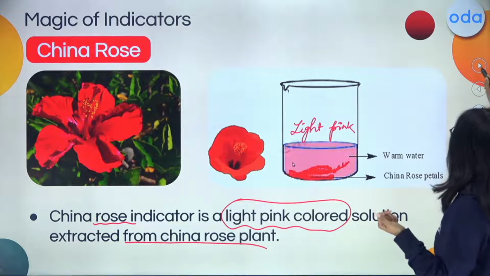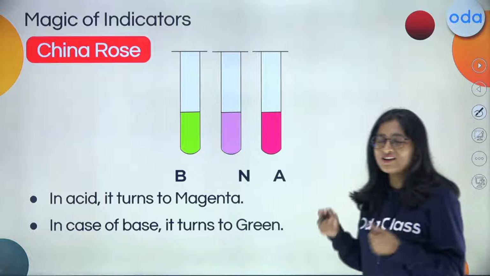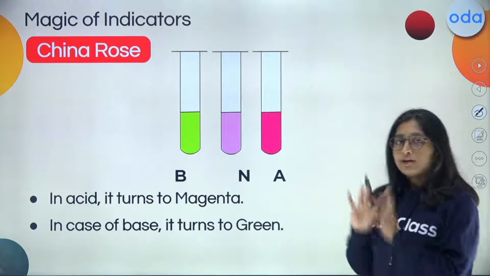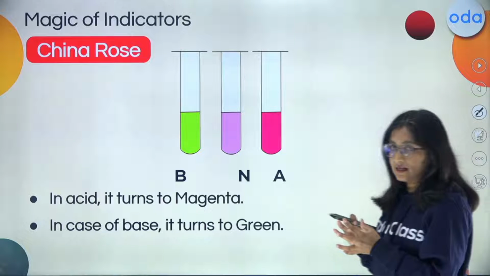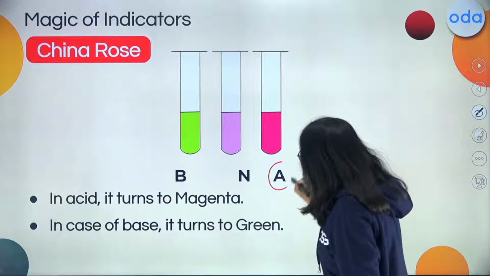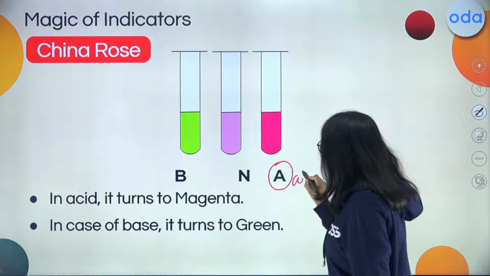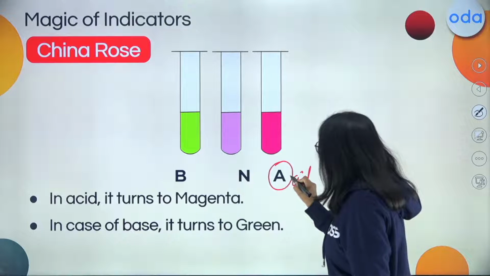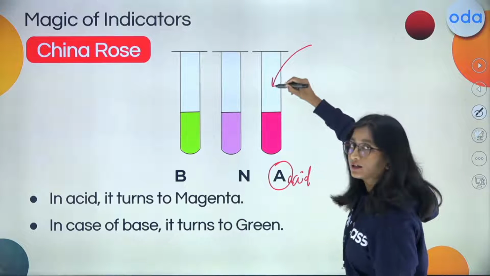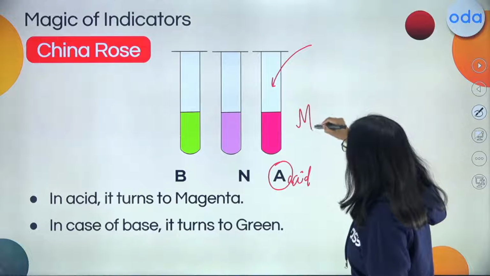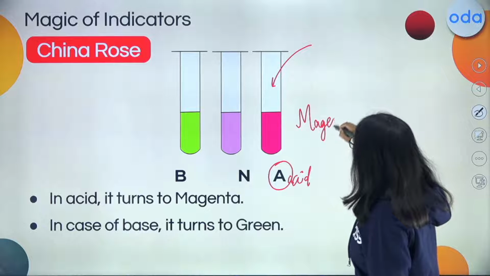So this solution will be coming from what? The same China rose. And now, if you look into the three test tubes, in one we are going to pour the acid. So this is going to be the acid, and here when you look into the color, it is going to change the light pink into magenta.